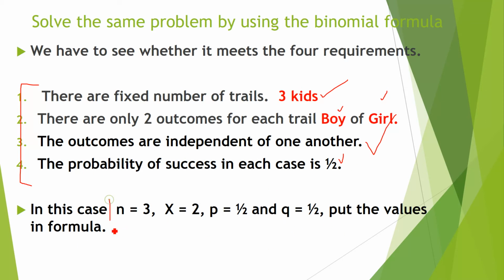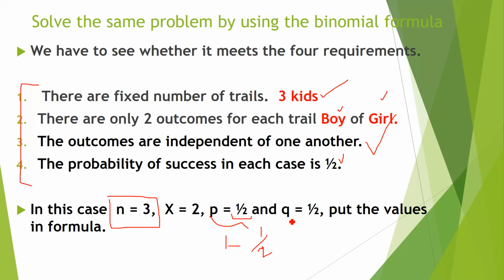Here in this case, n is the total number of trials, which is 3 kids. X is the number of successes, which is 2. The probability P is half and Q is half, right? The probability that the girl will come is 50%. If suppose we do not have the value of Q, then as I told you, use 1 minus P, because the total of probability should be equal to 1. So 1 minus half, because this probability is given. You have to subtract this probability from 1.